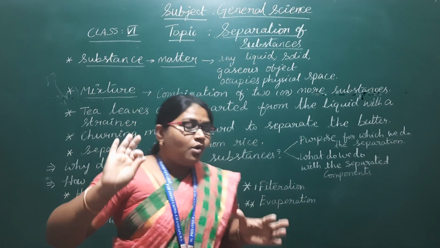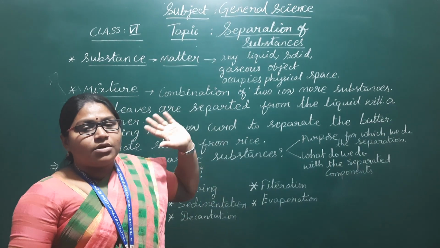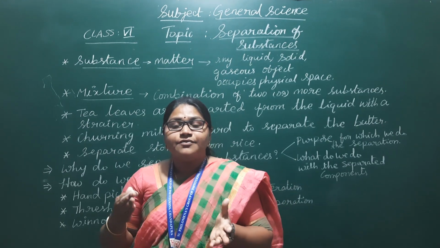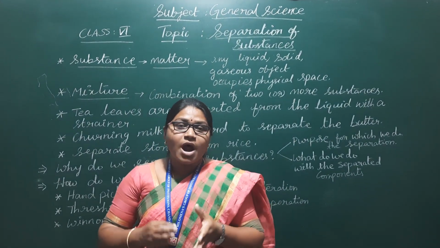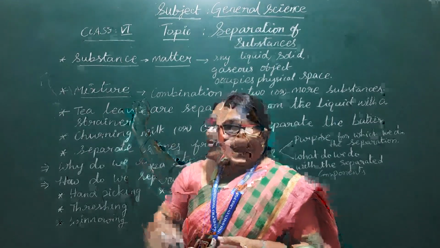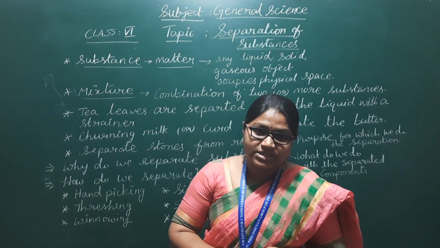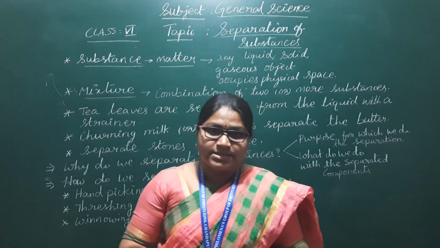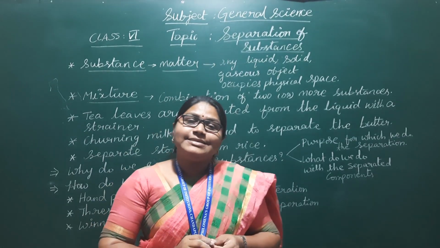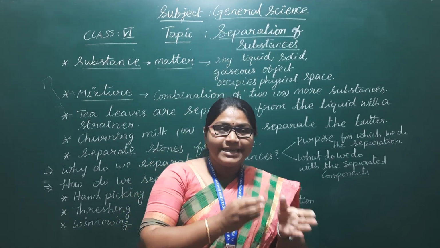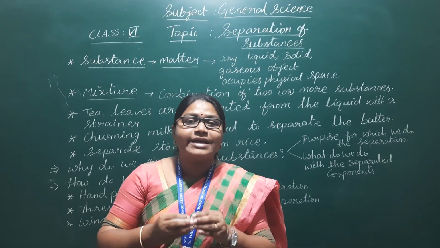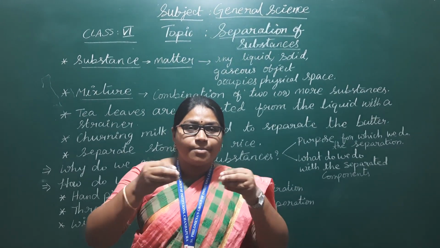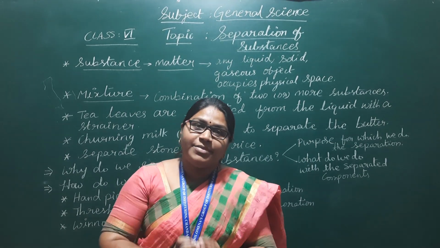In our daily life we have noticed so many substances are being separated from the mixture of a material. So what do you mean by mixture? Mixture is a combination of two or more substances. What do you mean by mixture? Combination of two or more substances. For example, tea is a mixture. So here tea leaves and the water both we call as substances. Tea leaves and water both are different substances. When we combine them together, we make a mixture.